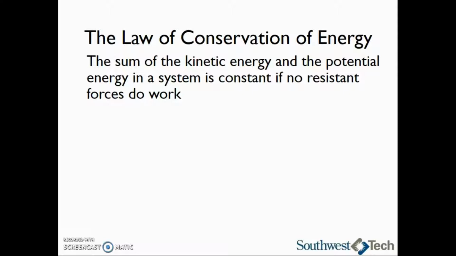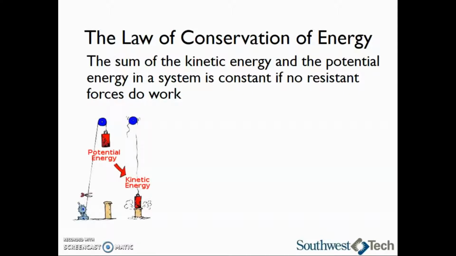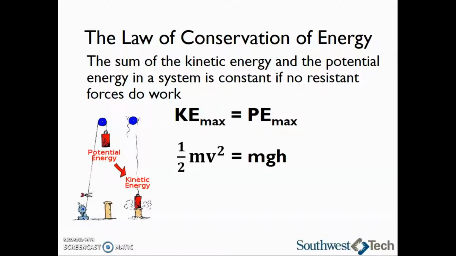When looking strictly at mechanical energy, kinetic energy can be converted to potential energy and vice versa. The potential energy of an object above some reference level is equal to the kinetic energy of the same object just before it hits the ground. We can say that the maximum kinetic energy is equal to the maximum potential energy. In other words, 1/2 mass times velocity squared is equal to the mass times acceleration due to gravity times height.